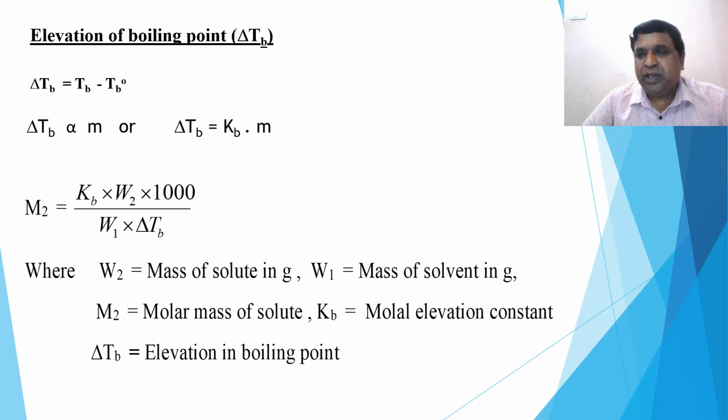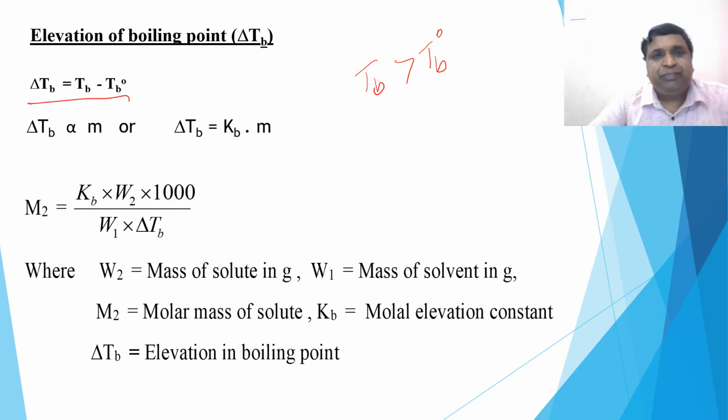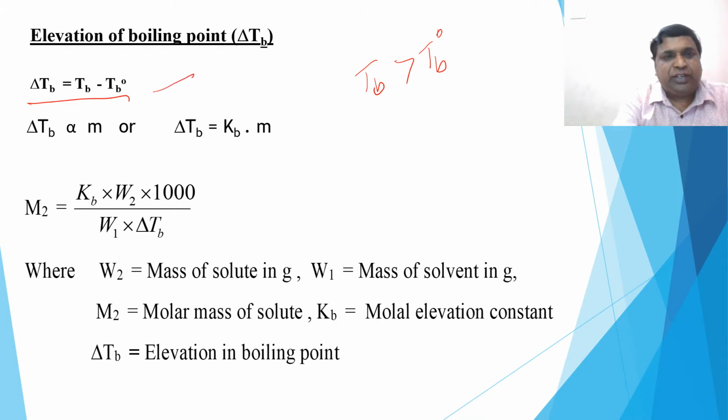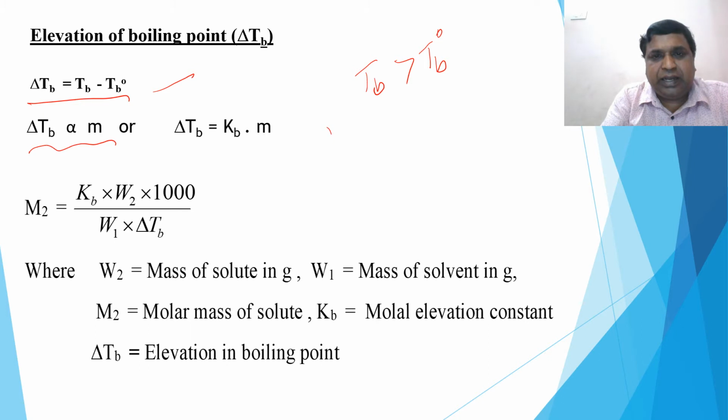So the boiling point of the solution is always greater than the boiling point of the solvent. Therefore, the elevation in boiling point, delta TB, is TB minus TB naught, because the boiling point of the solution is always greater than that of the solvent. That is the definition of elevation in boiling point. Also, the elevation in boiling point is directly proportional to molality. Remember, this is molality, not molarity.